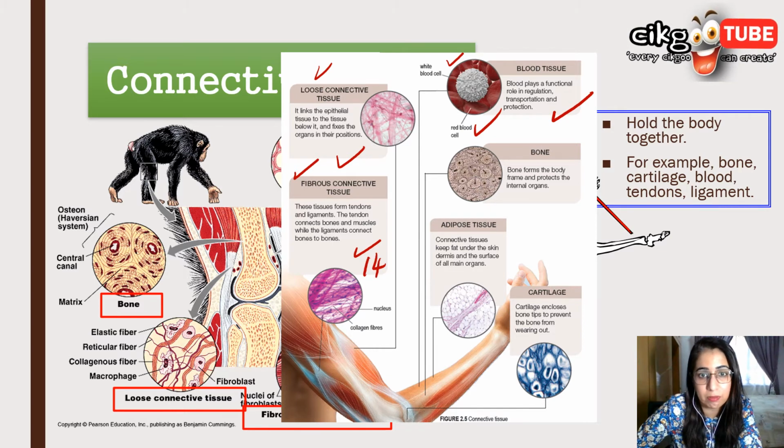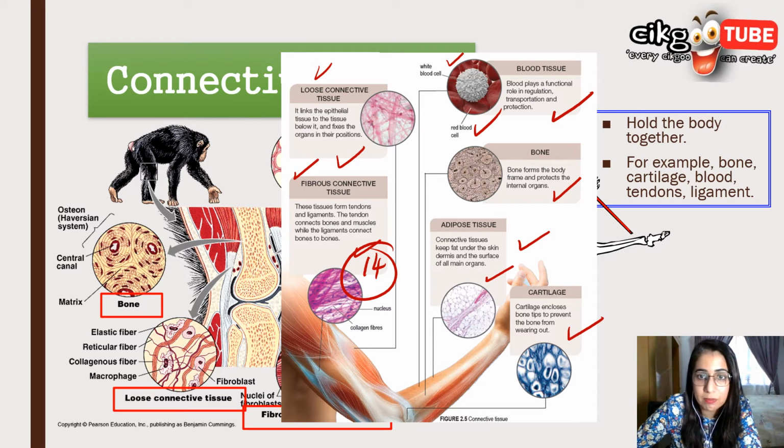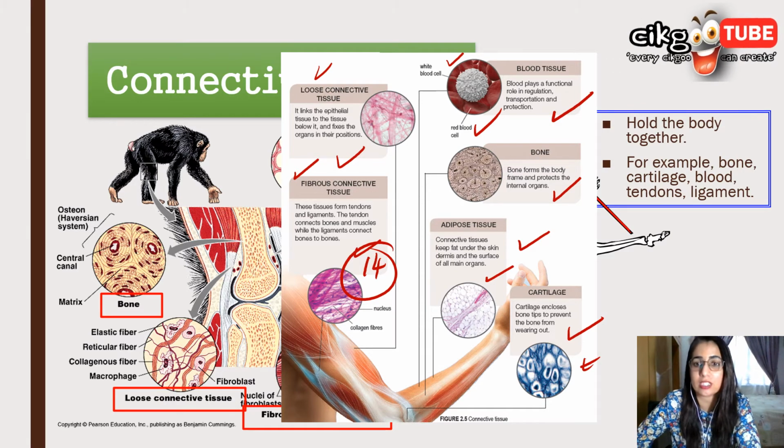So this one you can see in chapter 14 later on. And then we have bone here. Yes, of course, it forms the body frame and protects the internal organs. Bone is also connective tissue. Adipose tissue, which is connective tissue, keeps fats under the skin dermis and on the surface of all main organs. And we have the last one, cartilage. It encloses the bone tip to prevent bone from wearing out. So cartilage is usually what we call the soft bones. Also you will see further in chapter 14.